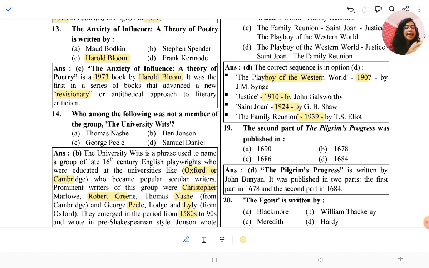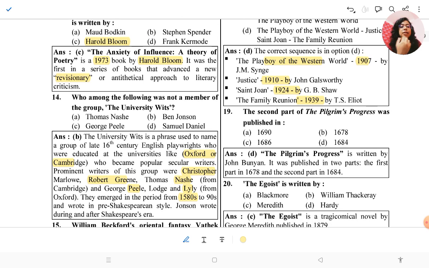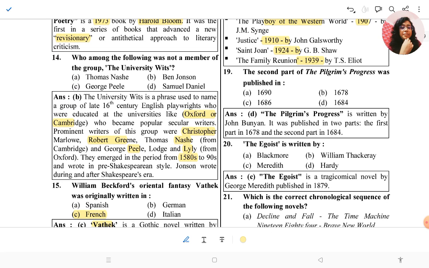So you can guess that T.S. Eliot will be the last one, and his work The Family Reunion published in 1939, and G.B. Shaw before him, 1924, Saint Joan, Justice before him, John Galsworthy, and J.M. Synge 1907.